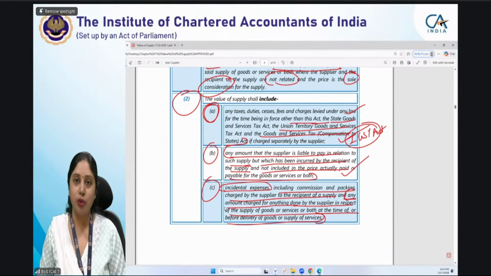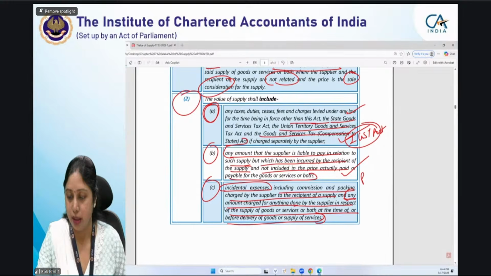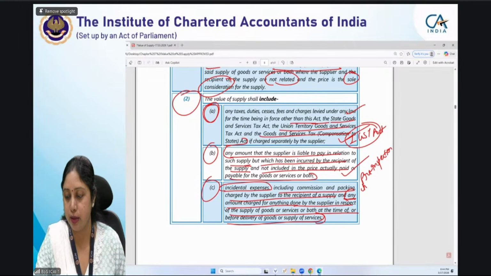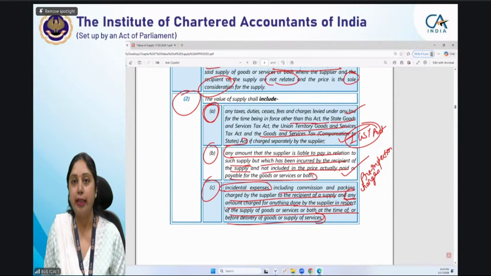आप चाहते हो आपके जो गुड्स आए हैं उनको एक बार इंस्पेक्ट करके भेजना, देख के भेजना कि भाई वो चलते हैं, कोई डिफेक्ट तो नहीं है, there is no problem in those goods. Pre-inspection charges. So if you want the goods to be pre-inspected, then pre-inspection charges are being levied by the supplier. So before delivery of the goods, you want your goods to be inspected. For that, pre-inspection charges are being levied by the supplier. Even if that is not included in the value, you have to include it in value for computing the GST. तो GST compute करते वक्त आप उसमें pre-inspection charges include करोगे.